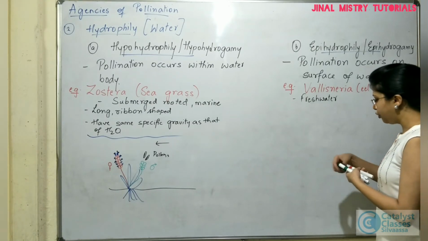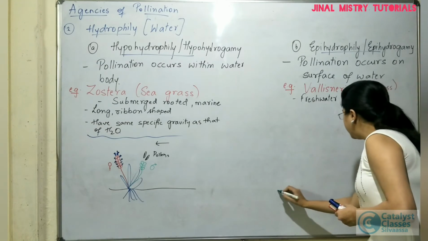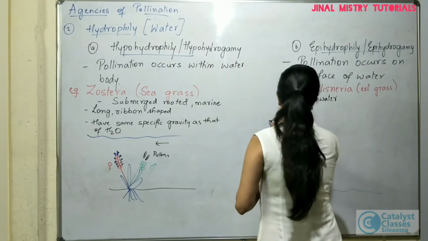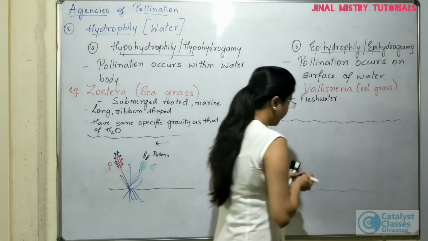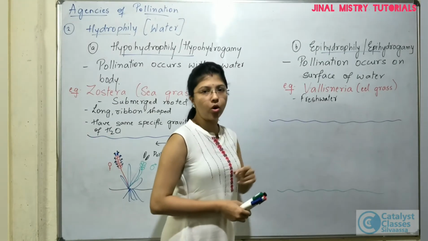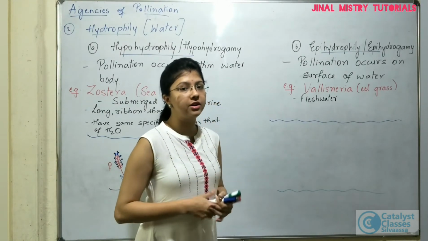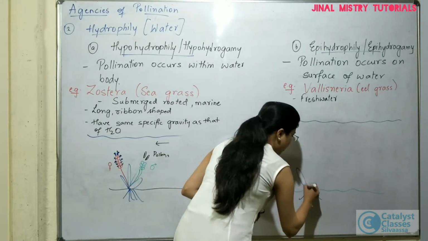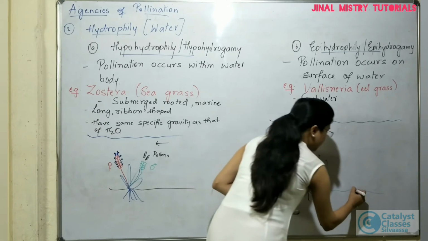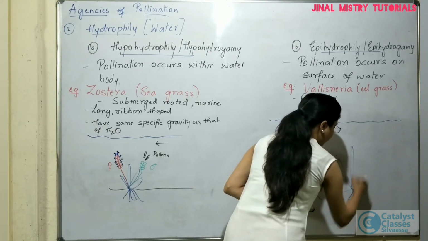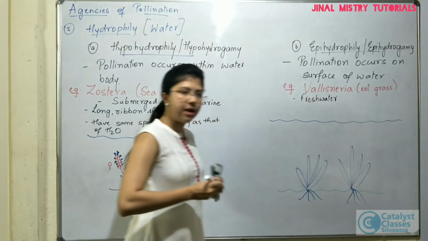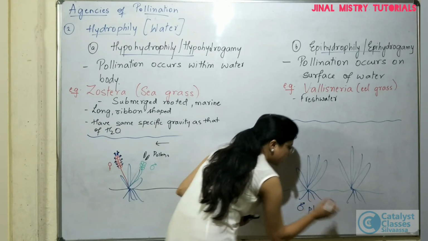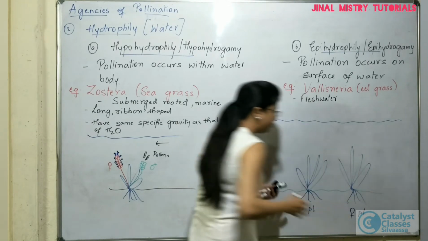Okay, now for that, again, this will be the bottom layer of the water body. This is the upper surface. In case of Vallisneria, this is a freshwater plant. The male and female plants are different, that means the dioecious condition will be present. This is the root, these are the male plants. And this is the female plant. Okay, let us consider right here, this is the male plant, and this is the female plant.